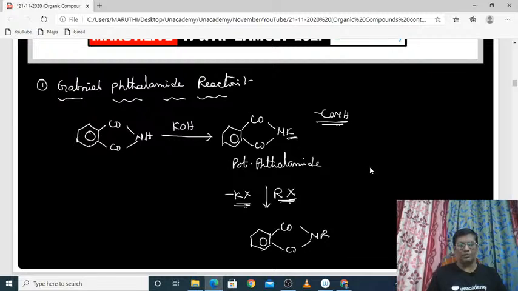CONR will be produced. Then finally you have to treat it with aqueous sodium hydroxide. That means just take the sodium hydroxide from the laboratory and add a small quantity of sodium hydroxide into a high amount of water. Then aqueous sodium hydroxide will be prepared in a test tube. Then once you react this with aqueous sodium hydroxide, it will produce our required product.